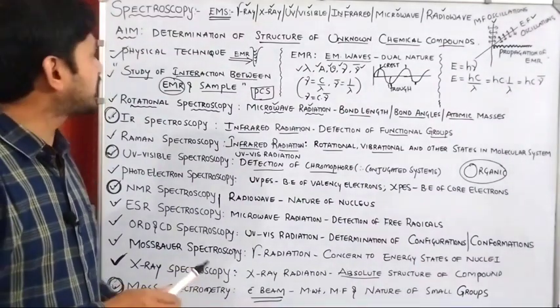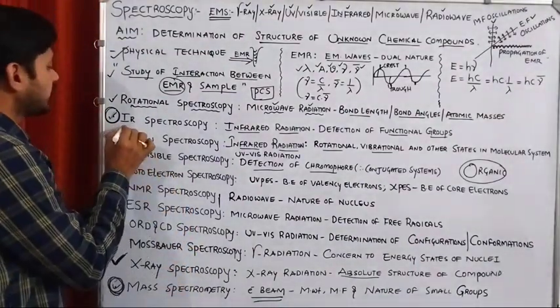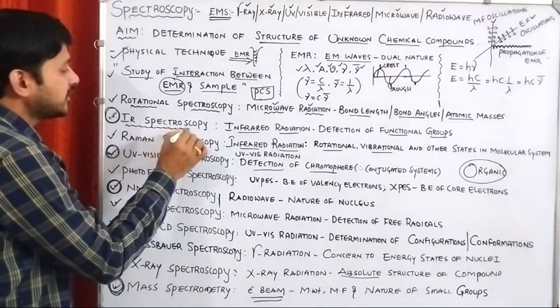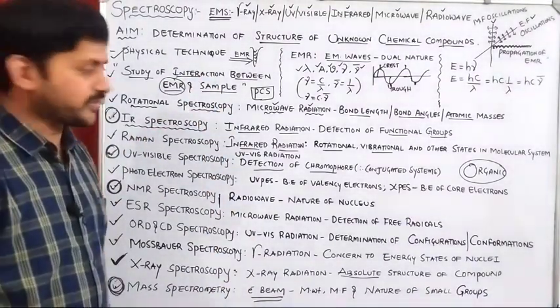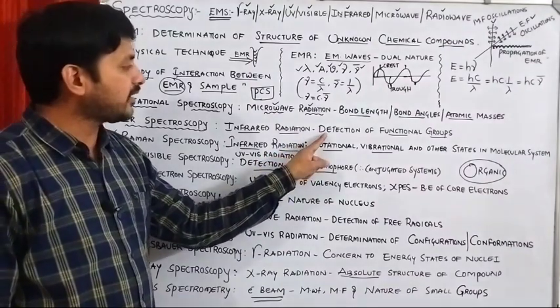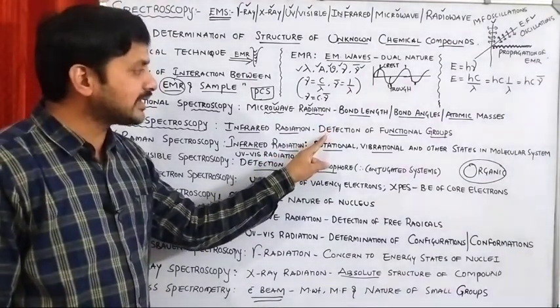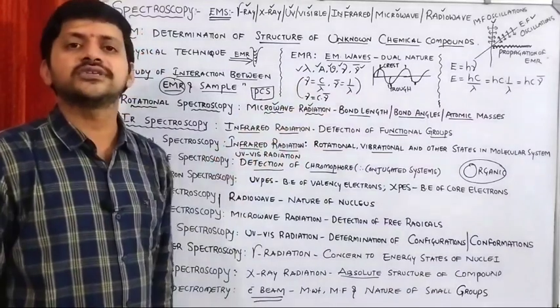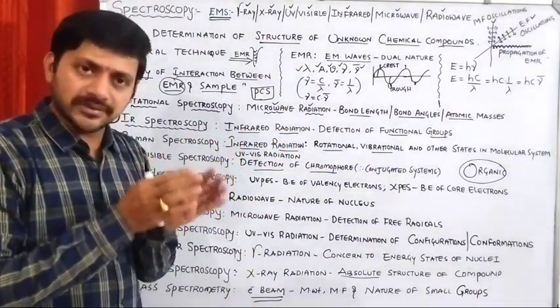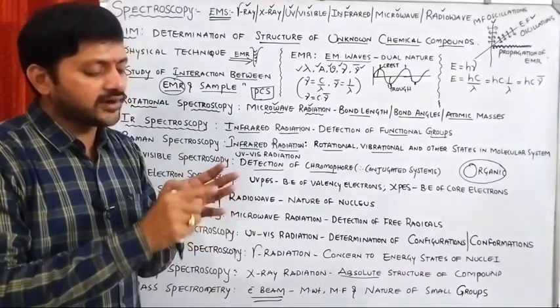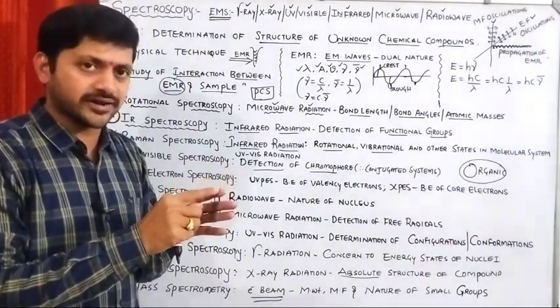Right? So, from the next video onwards, we will be starting the first technique, that is what? Infrared spectroscopy. How can we determine or detect the functional groups in organic compounds? Right? Once the organic portion is completed, it means IR, UV visible, NMR, mass spectra.